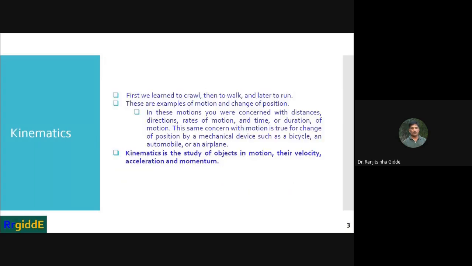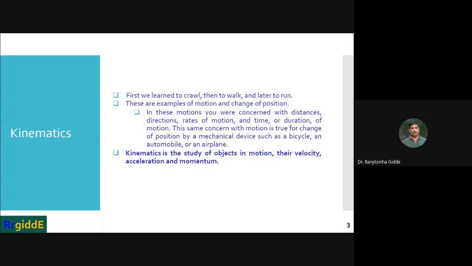Then with respect to kinematics, first we can take one example about ourselves. First we learn to crawl, then we learn to walk, and later on we learn to run.